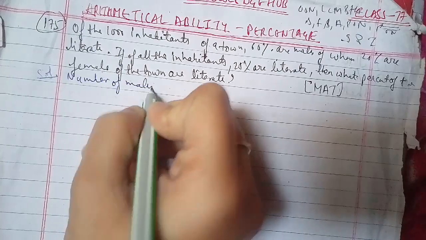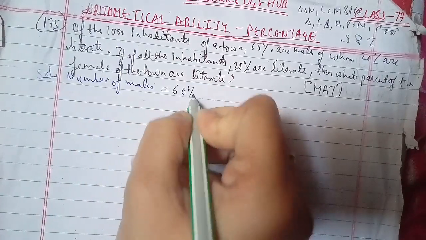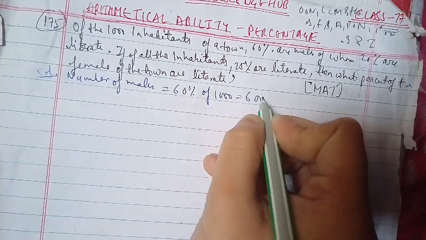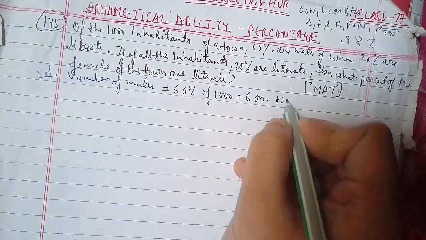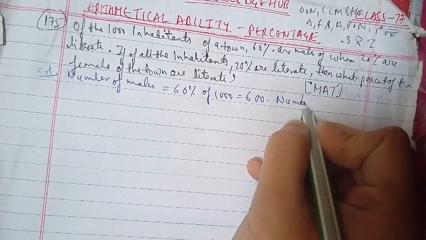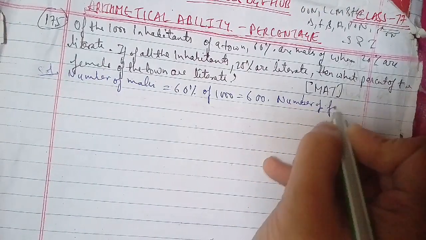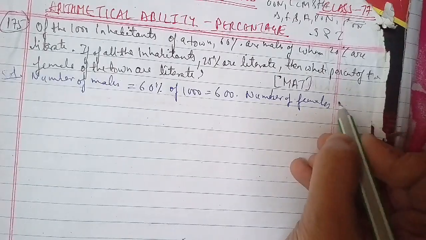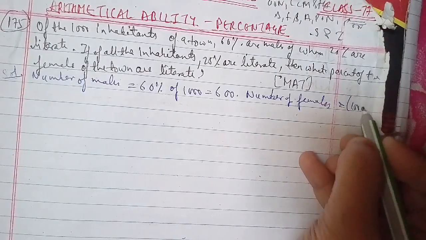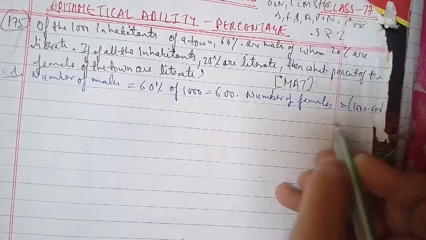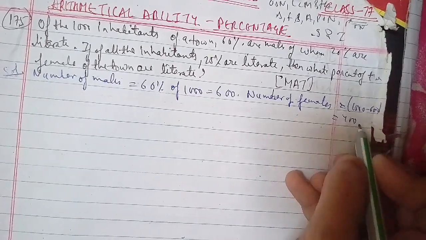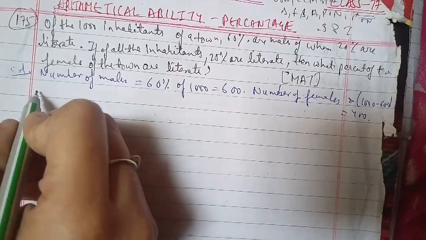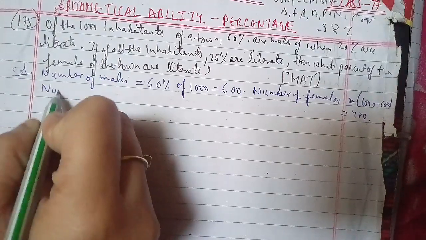Number of females equals 1,000 minus 600, which equals 400. Now number of literates equals 25% of 1,000 equals 250.